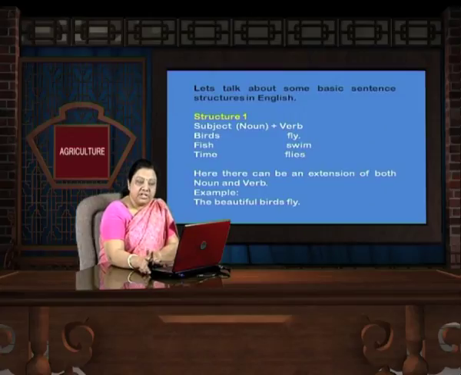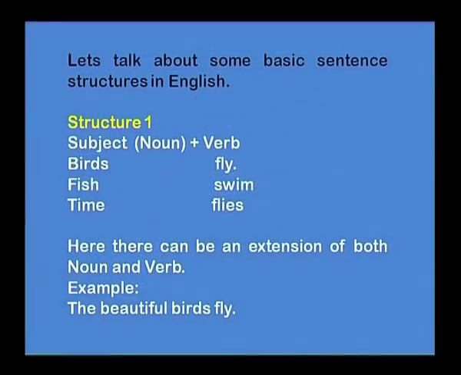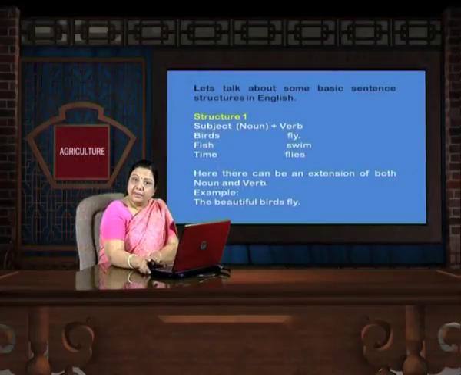So, the first structure is subject, that is noun, plus verb. Here there can be an extension of, remember, both noun and verb. Example, before birds we can say the beautiful birds fly or the beautiful birds fly high. You can extend these structures.